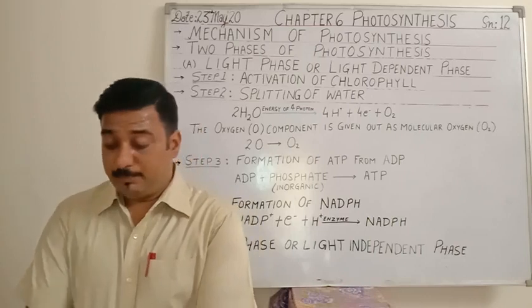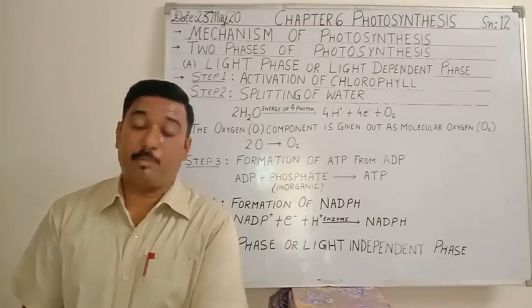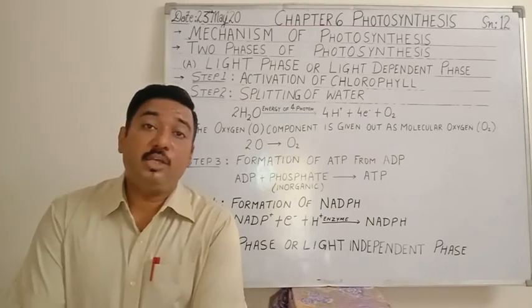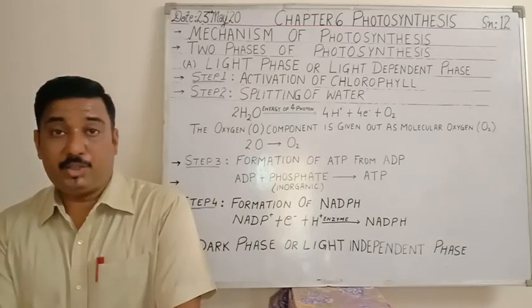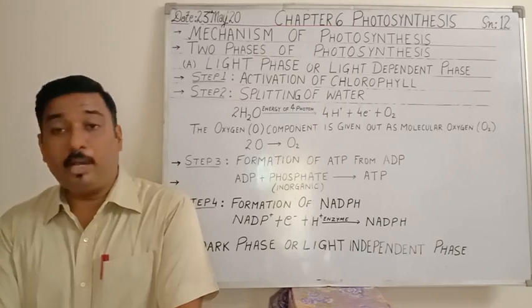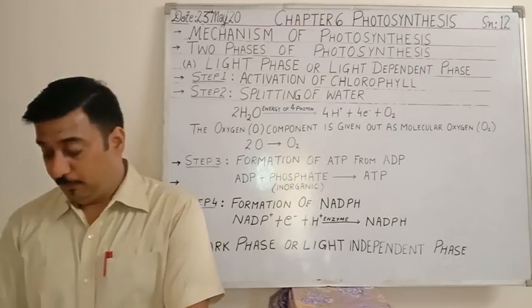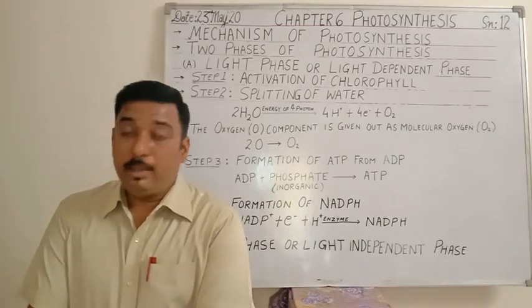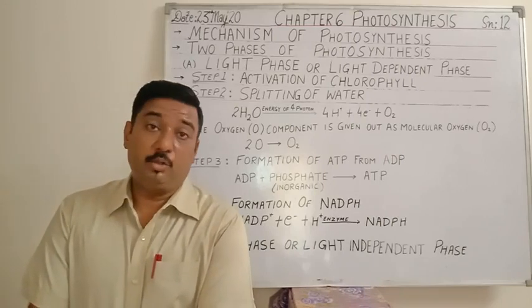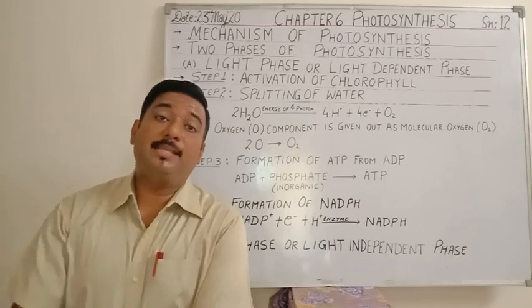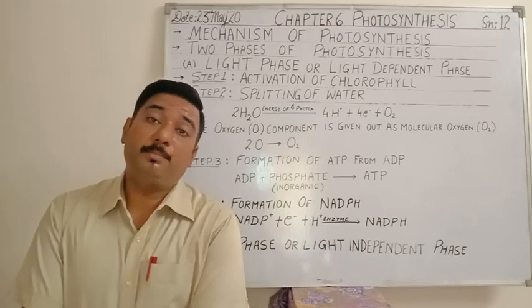As we move forward, we'll be understanding the main events that take place during the process of photosynthesis. I'll be explaining you the various differences between light reaction and dark reaction, and the end result or product of photosynthesis. What is the end result that we get from the process of photosynthesis? Then we'll be moving ahead with the topic of conversion of glucose into starch. Glucose, which is formed as a result of photosynthesis, cannot be stored in the plant's body.